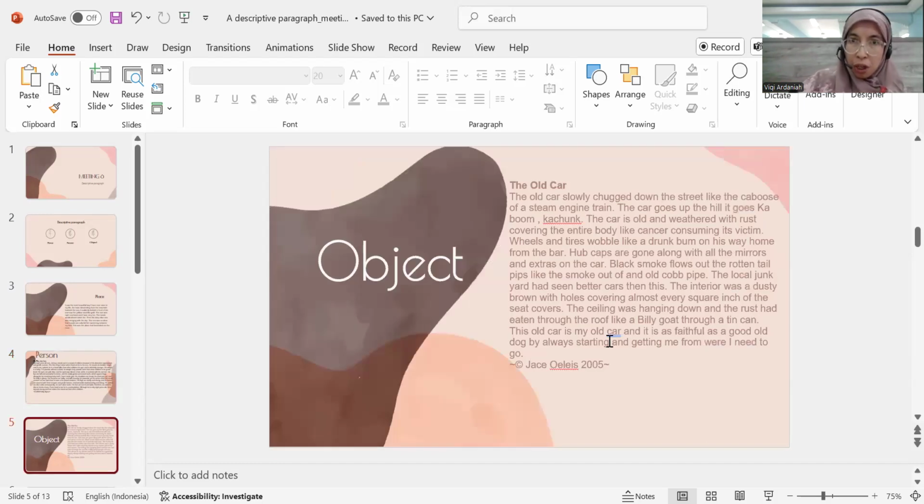But the object also. The old car slowly chugged down the street like the caboose of a steam engine train. The car goes up the hill, it goes kaboom, ka-chunk. The car is old, weathered, with rust covering the entire body like cancer consuming its victim.